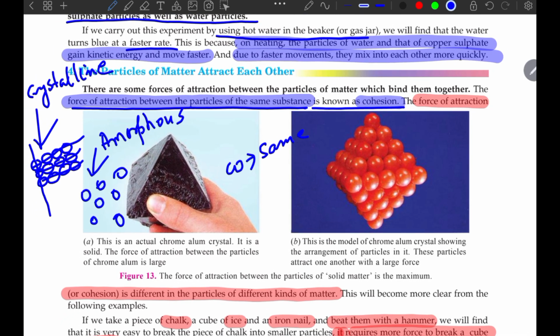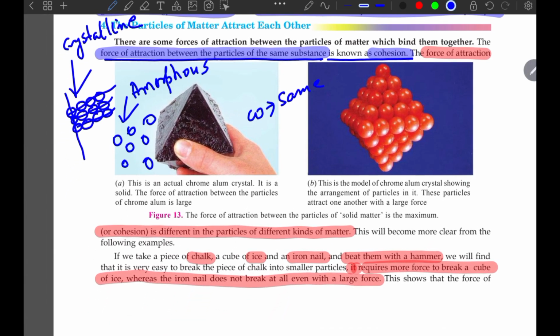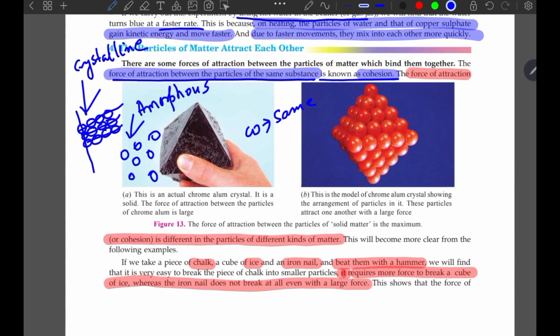Any matter will have forces of attraction between its particles, be it solid, liquid or gas. Maybe the forces of attraction are not to the same extent. In case of solids, the particles are tightly packed because they have stronger forces of attraction. The cohesive forces are stronger, and so they are rigid in form. They have a definite structure or definite form. That is the reason behind these properties of solids.